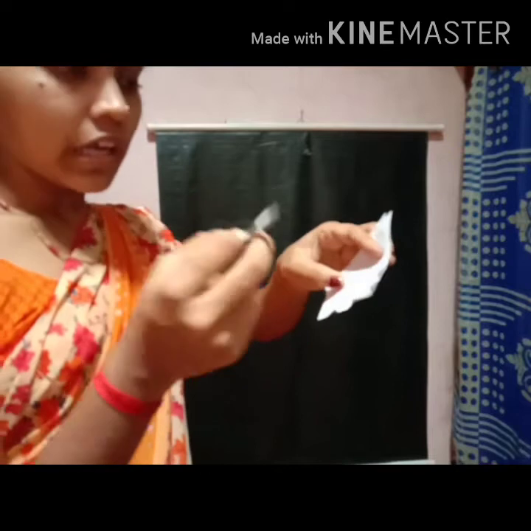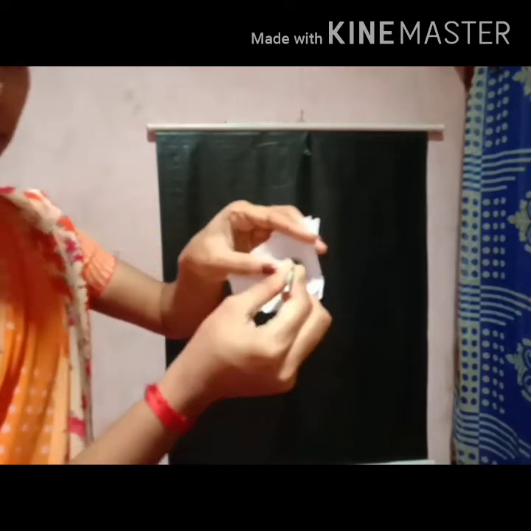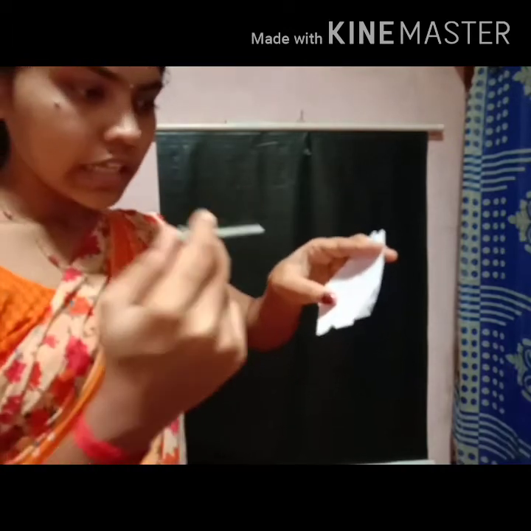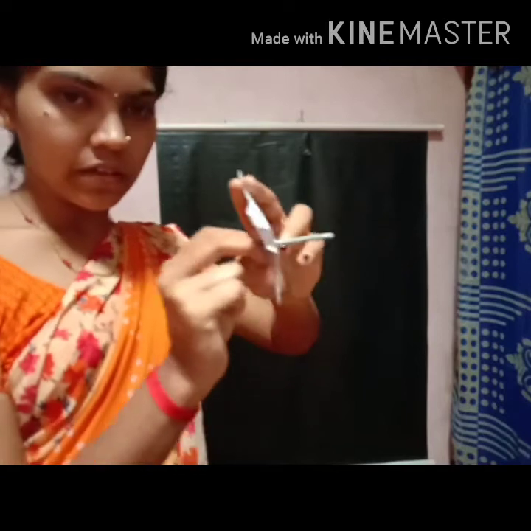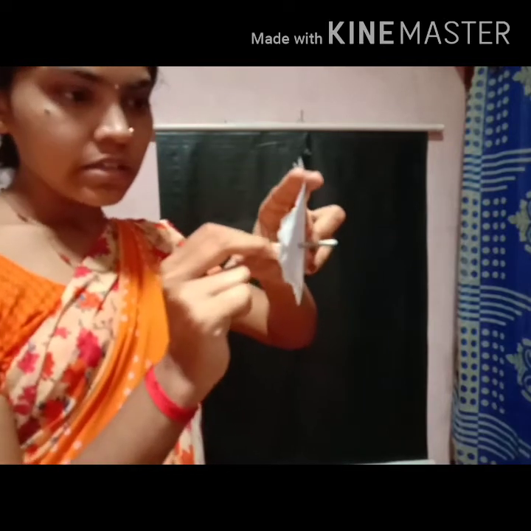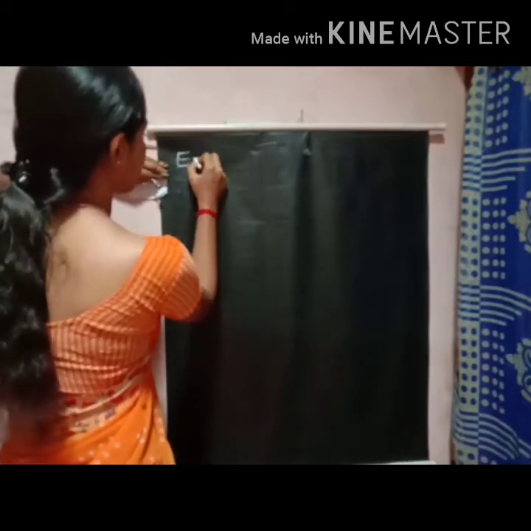If I insert using this end, it passes through this paper. So if I try to push using the head, it will not pass through this paper, and if I push using this pointed end, it will pass through the paper. It will pass through the surface, isn't it? Yes. I will take a few examples to understand what is pressure.